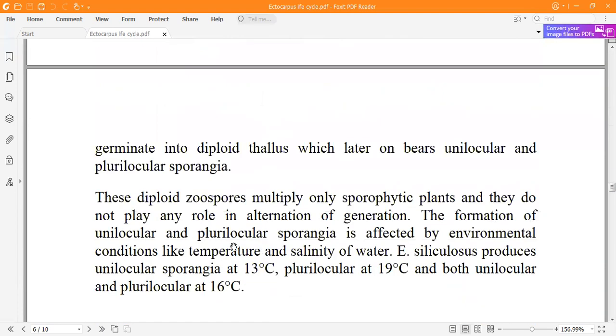The diploid zoospores multiply only in the sporophytic plant and they do not play a role in alternation of generation, as they help in asexual reproduction only.